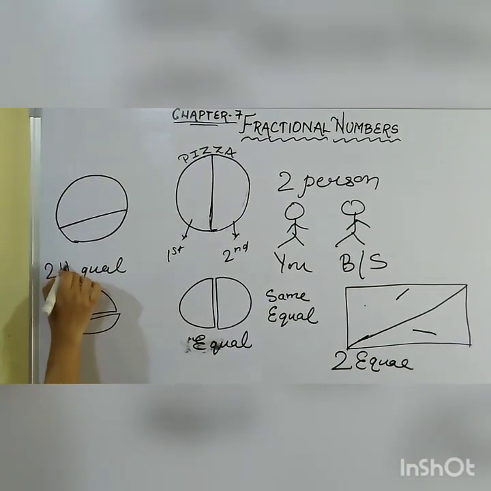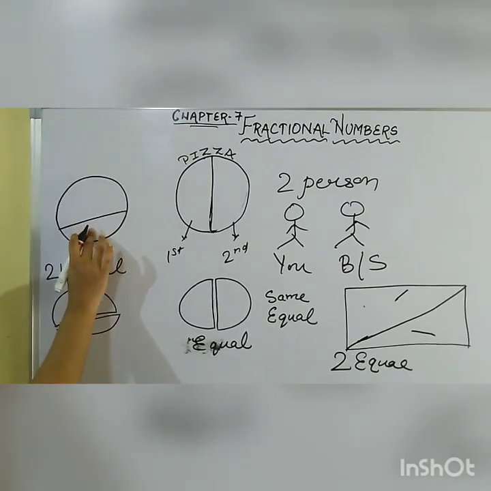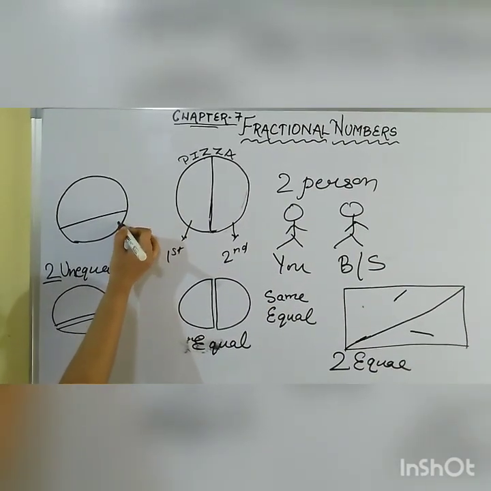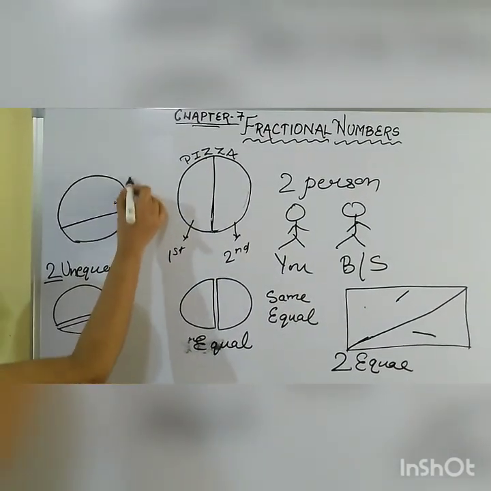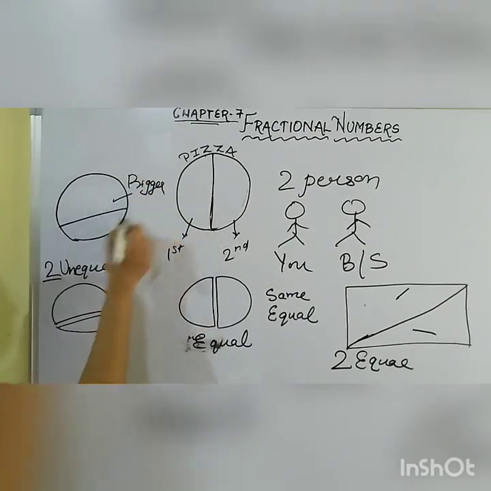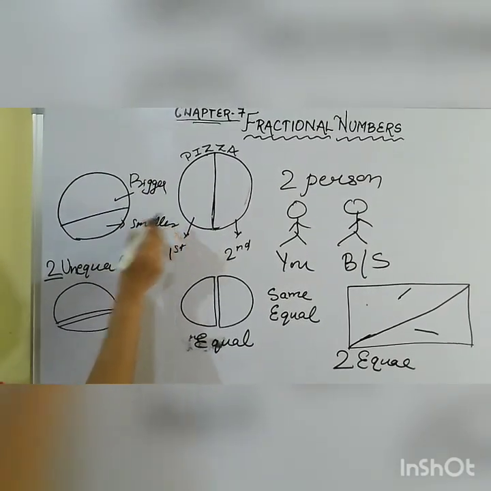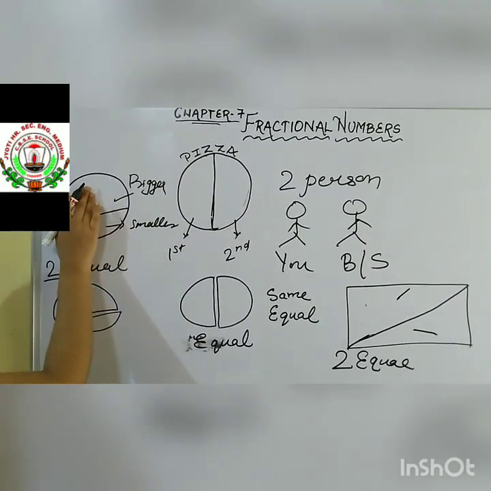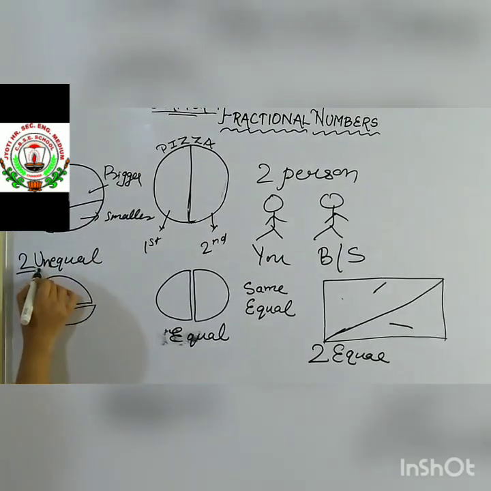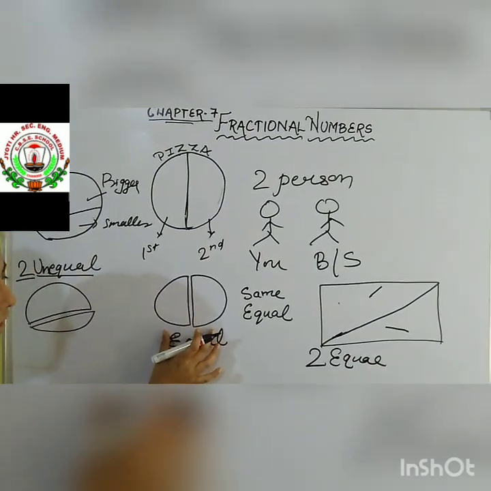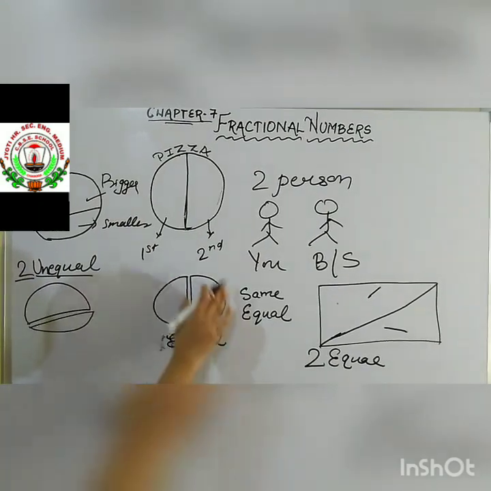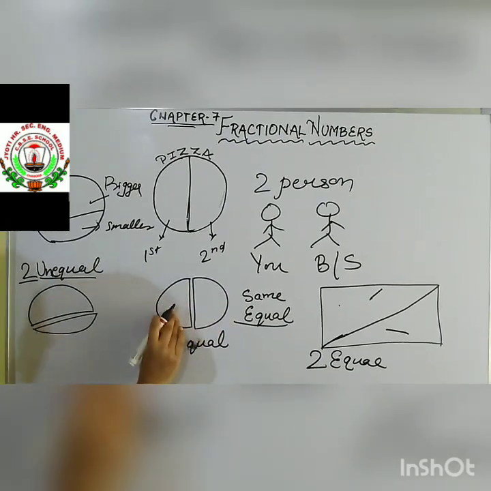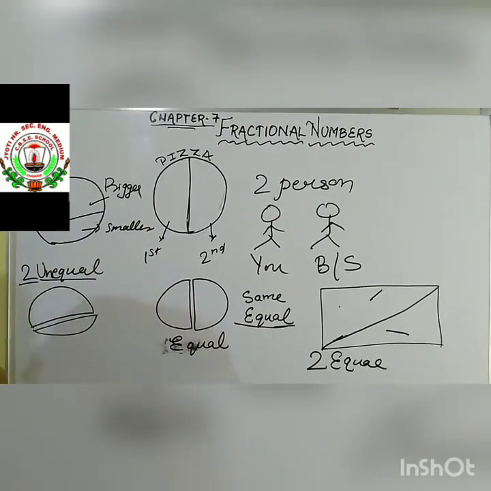This can be called two unequal parts. How many parts? Two. That is true, but the parts being divided, the parts being distributed, are not equal. This part is bigger and this part is smaller. Whenever you find the line is drawn or the distribution is uneven, that means a part is bigger or smaller, that will be called unequal. And whenever you find that both the parts are equal, they have the same portions, एकदम बराबर दिखेगा, then that will be called equal, okay.